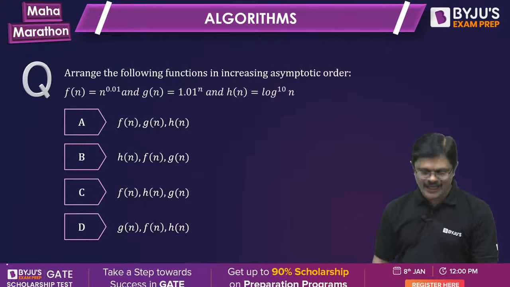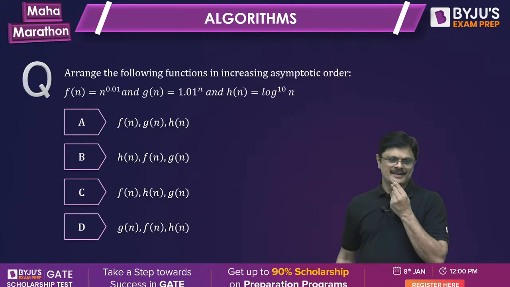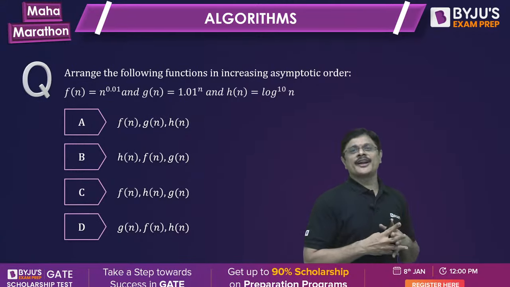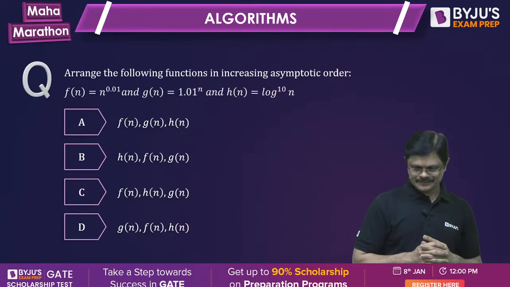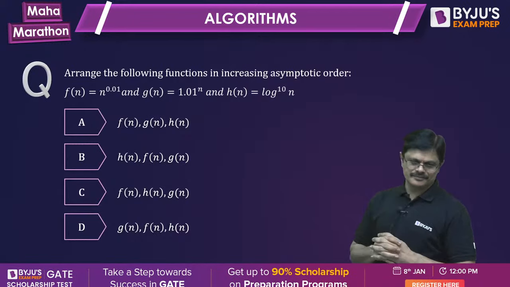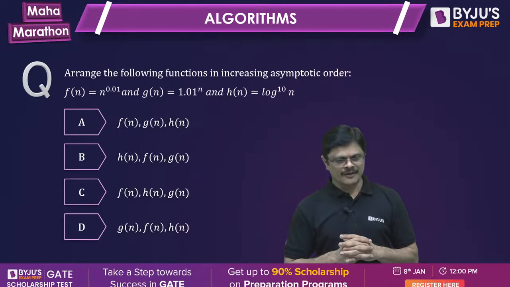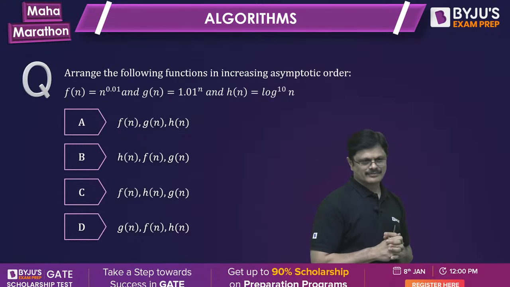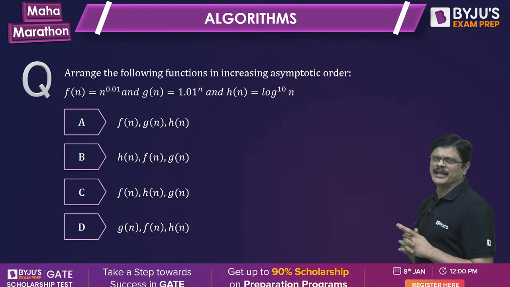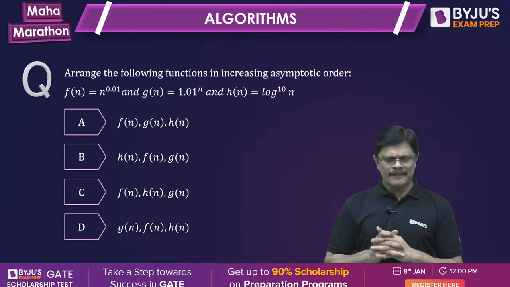Now let us see the ordering of the functions. Let us play for some time. Ordering the functions. Please tell me what is the correct order of the functions. The standard problem, very basic standard problem. I started with a very basic standard.